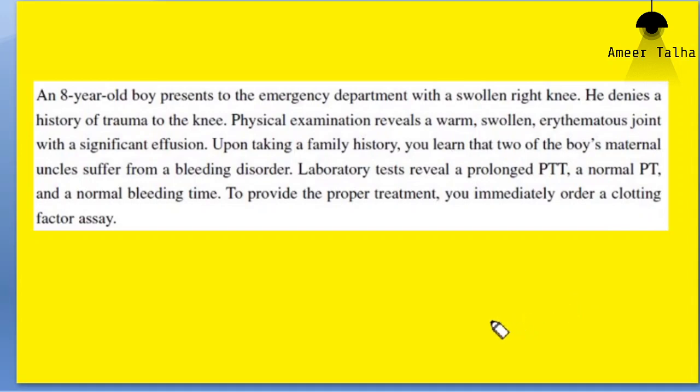So remember, prothrombin time is the test that is used for the extrinsic pathway. Prothrombin time depicts the clotting factors that are involved in the extrinsic pathway. On the other side, partial thromboplastin time is the test for the intrinsic pathway. Did you get the concept of PT and PTT? Yes, sir.